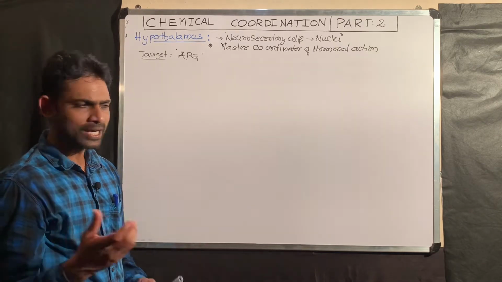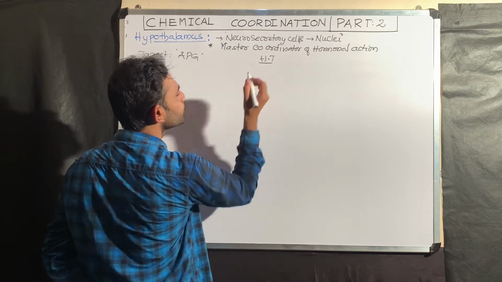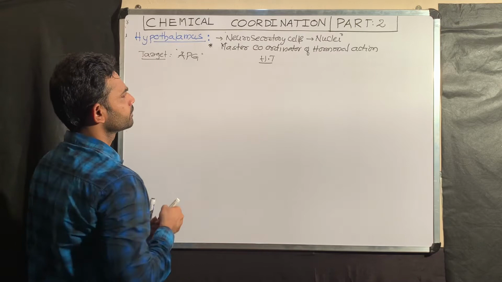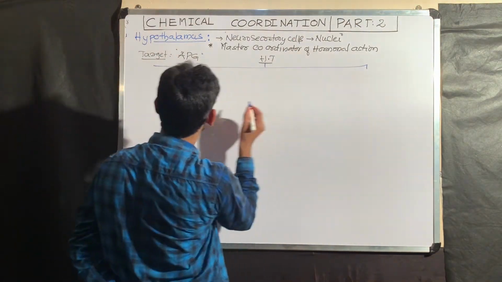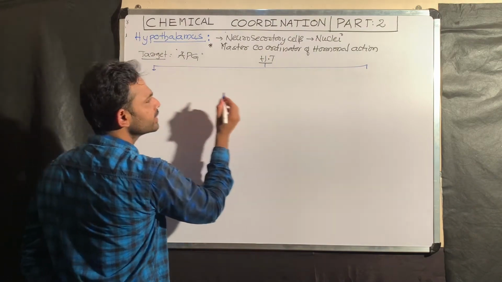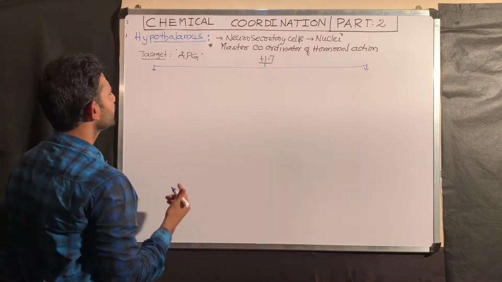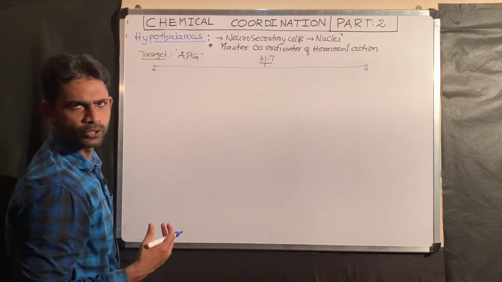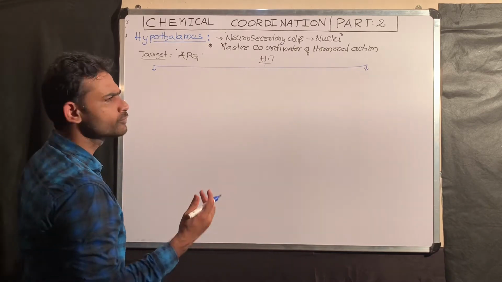Based on their action, the hormones released by the hypothalamus are of two types. For the time being, you remember like this. The remaining clarity I will give very soon. Based on their action on the anterior pituitary gland, the hormones released by the hypothalamus are of two types.